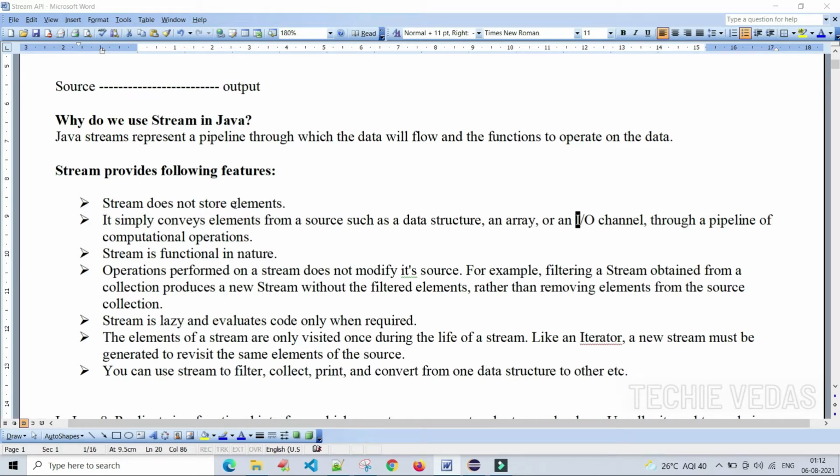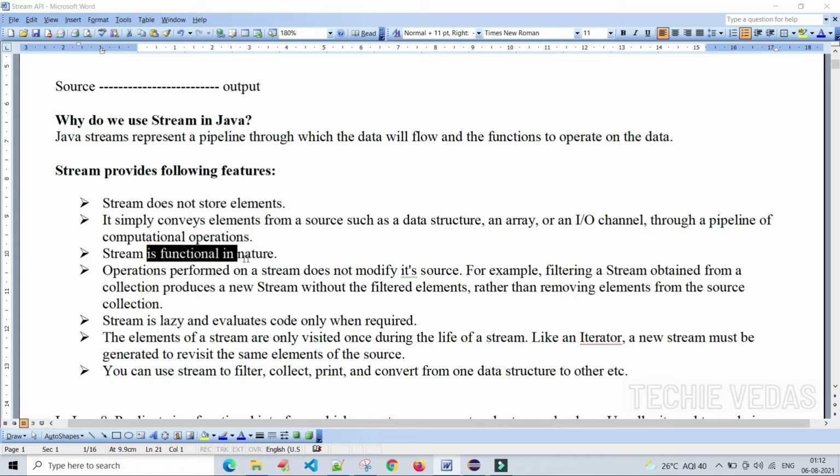Yeah, same as what we have discussed so far, in technical terms. It happens through a pipeline of computational operations. These computational operations are called functions or methods.